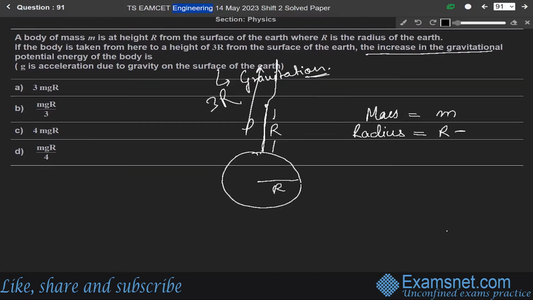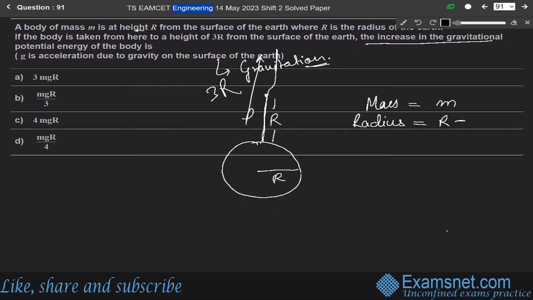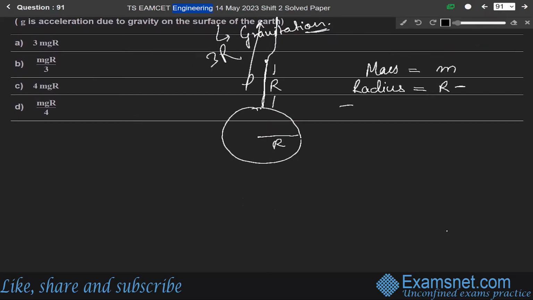Let us say the initial height is r from the surface of the earth, and the final height is 3r from the surface of the earth, as given in the question.